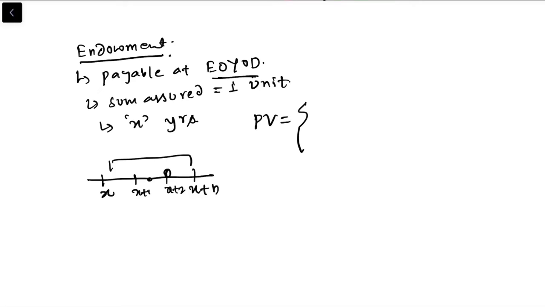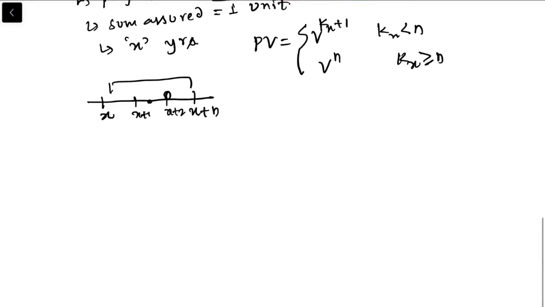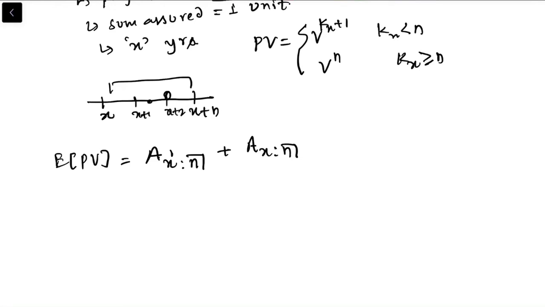Now this is the mixture of pure endowment and term assurance. So you can say when Kx is less than n, this is v to the power Kx plus 1, and when Kx is greater than or equal to n, this is simply v^n. All right, now we can also derive the expectation by the sum of term and the pure endowment. So this is A^1_xn, the term assurance, and A_xn^1, the pure endowment.